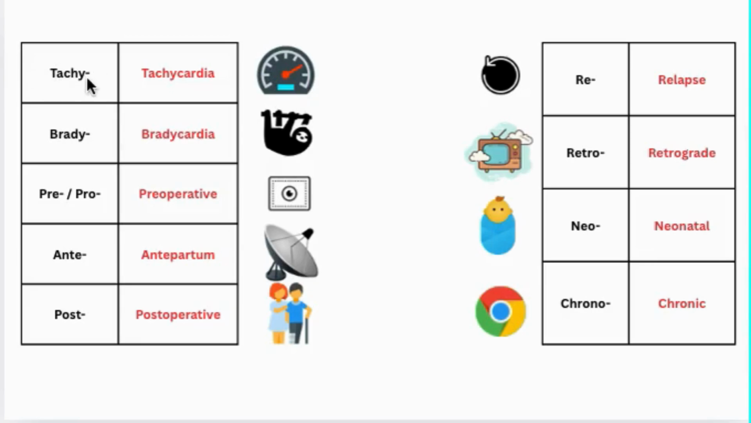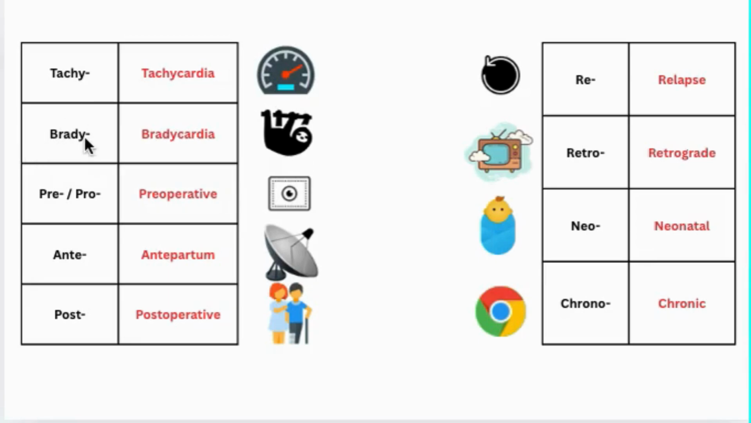Let's get started. The first group of prefixes we have is tachy. Tachy means fast. So imagine a tachometer in a sports car hitting the red zone. So this means high speed. So tachy, for example, tachycardia. This means a rapid heart rate.